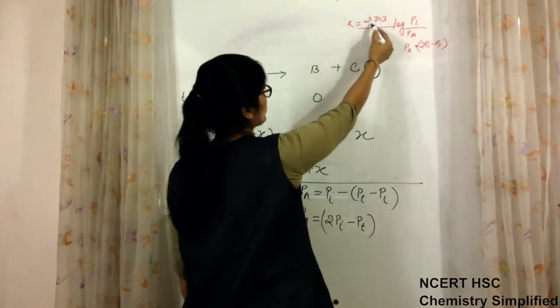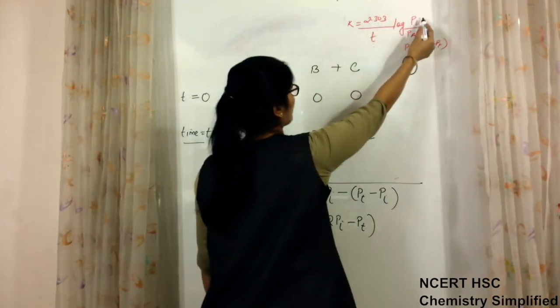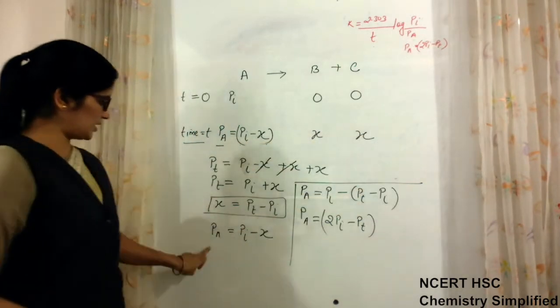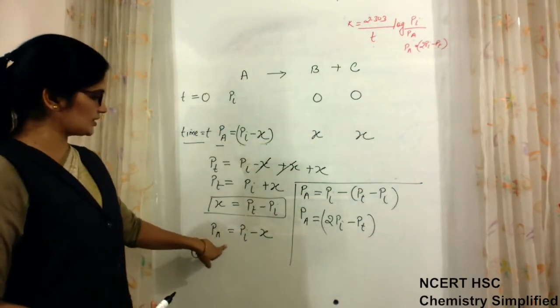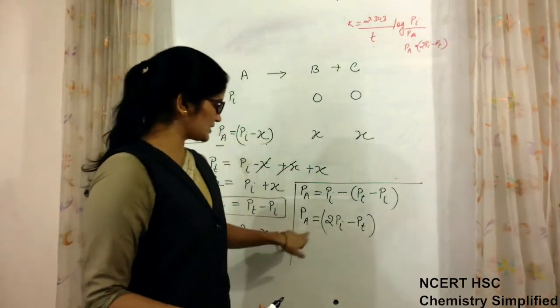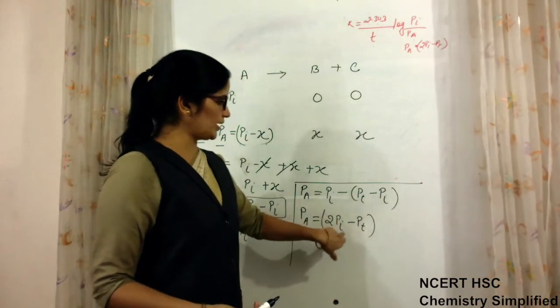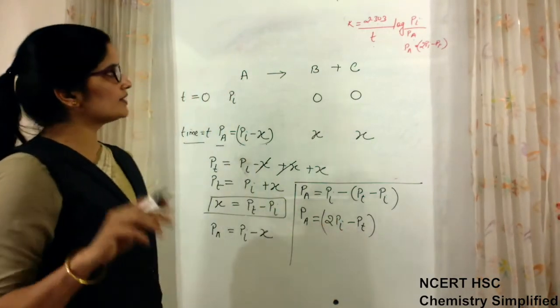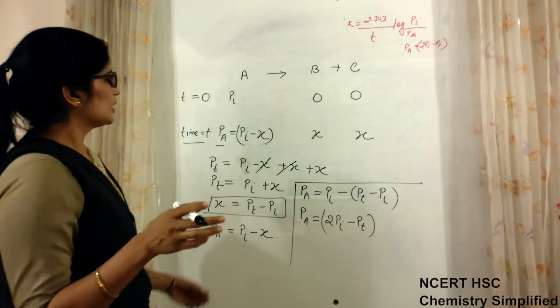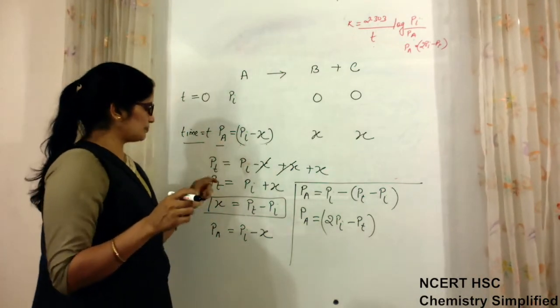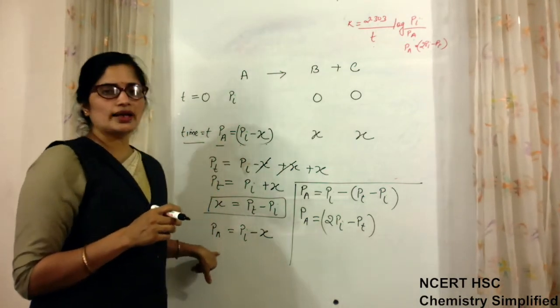So K is equal to 2.303 upon T log Pi upon Pa, where Pa is the total pressure and Pa is equal to Pi minus X, or Pa is equal to 2Pi minus Pt. So whenever such questions will be there, according to the given values, Pa you will require to calculate.